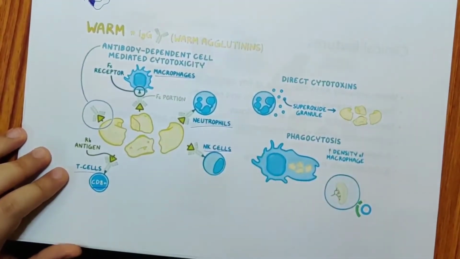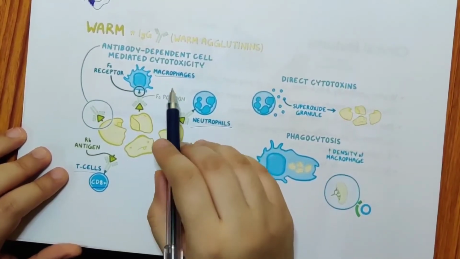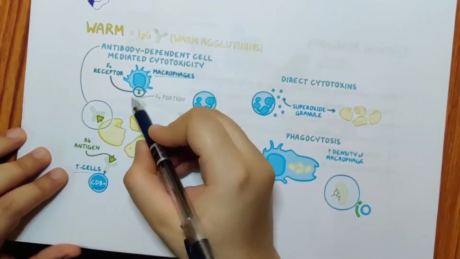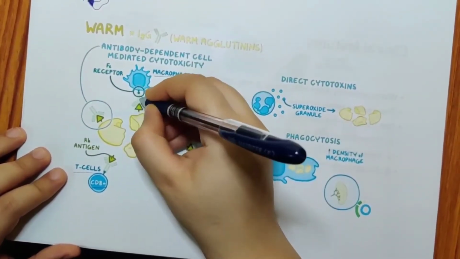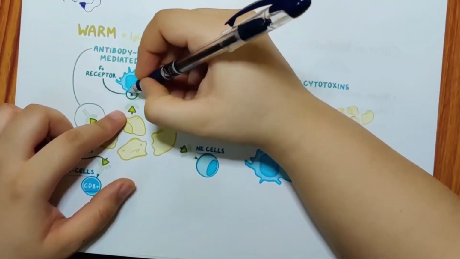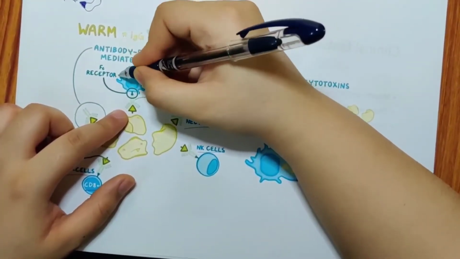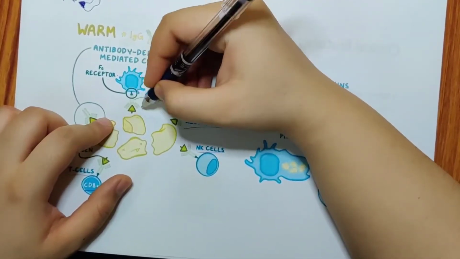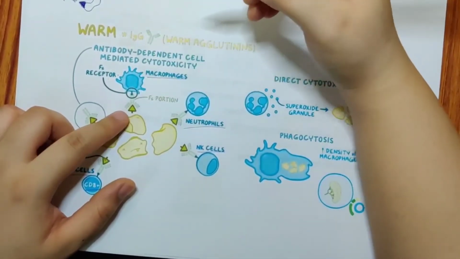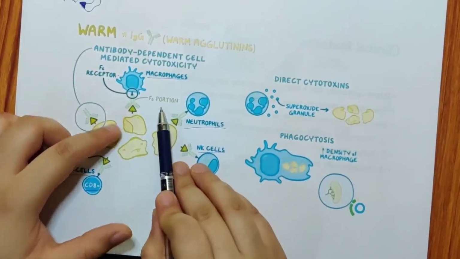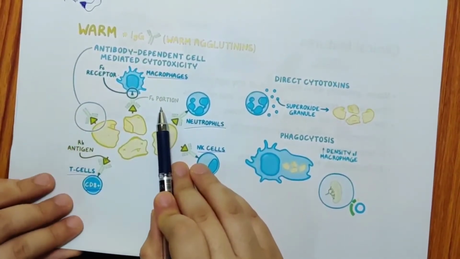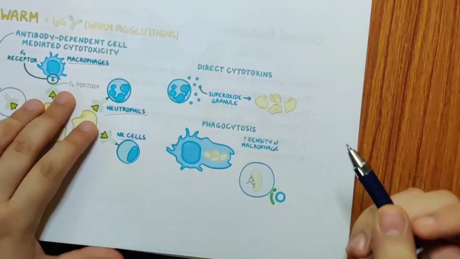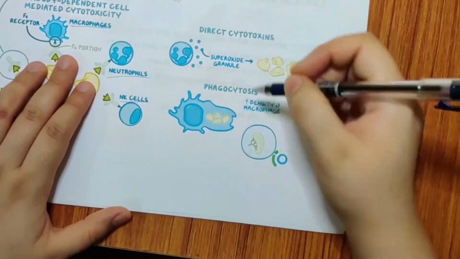Now, most important is your macrophages. Here, if you see, this has an Fc receptor site. This Fc receptor site will bind to the Fc portion that is present on the antibody. So now an antigen antibody reaction occurs, and at this point you can have phagocytosis. Most important is your phagocytosis.